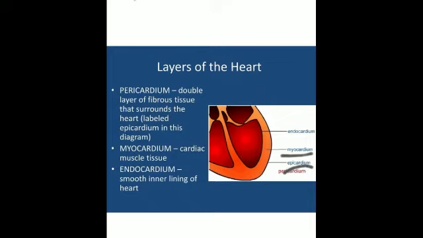So the heart is surrounded by a double layered membrane known as the pericardium, while the heart wall has 3 layers: the epicardium, the myocardium, and the endocardium. Between the double layers of this membrane is a fluid known as the pericardial fluid.